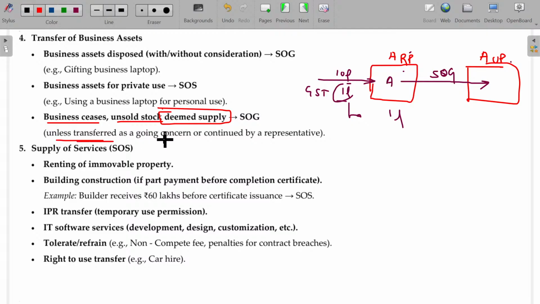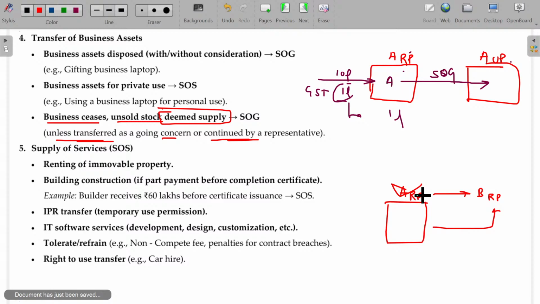Unless transferred as a going concern or continued by the representative. Else you can sell your entire business to a third party. Okay, A being the registered person sells his entire business to B, who now applies for registration and takes over this business, and A cancels his registration.